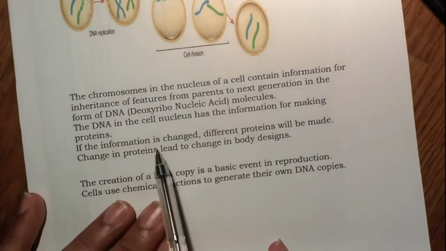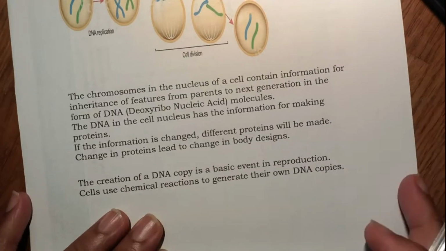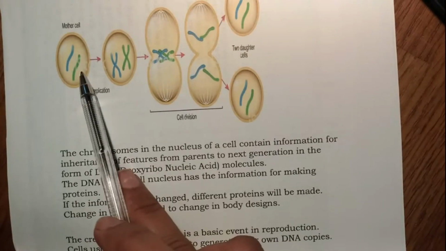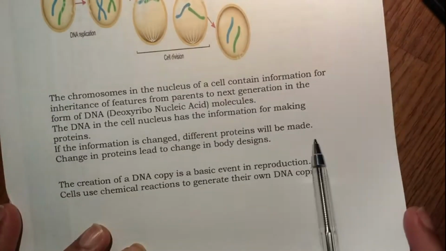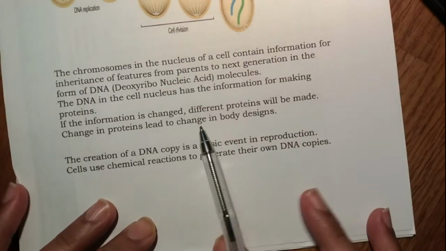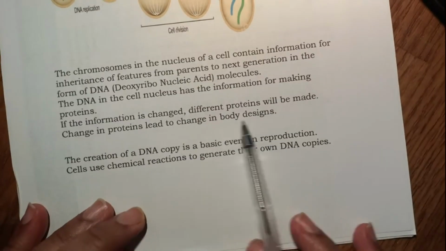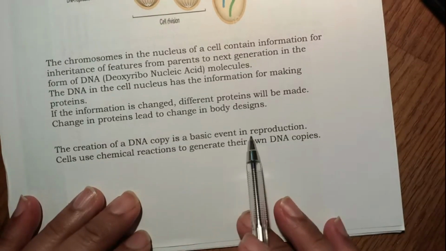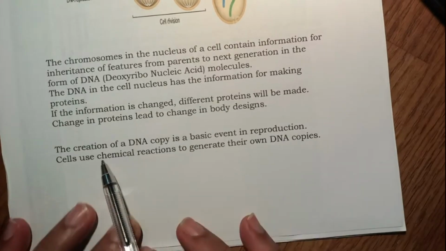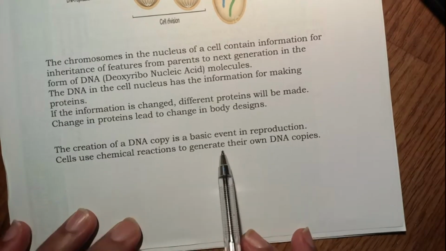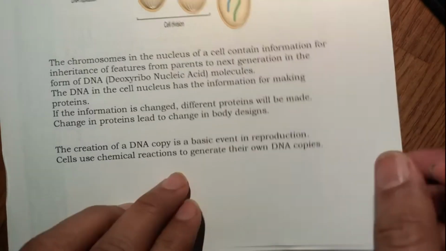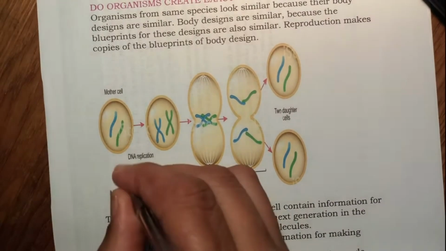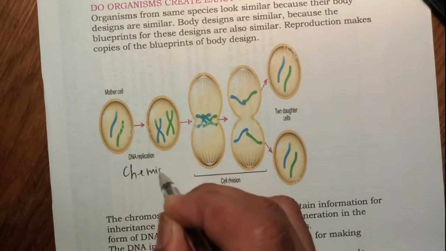Okay, so if the information in the DNA is changed, a different protein will be made, and a change in the protein will lead to a change in the body design. The creation of a DNA copy is the basic event in reproduction. The cells use chemical reactions to generate their own DNA copies. So this DNA copying process is because of the chemical reactions.